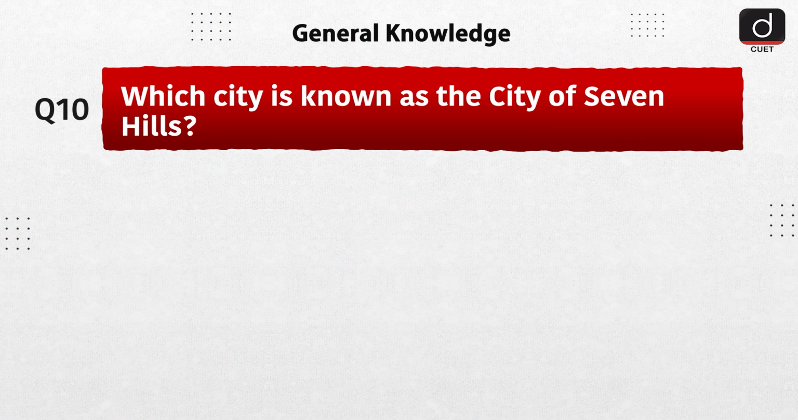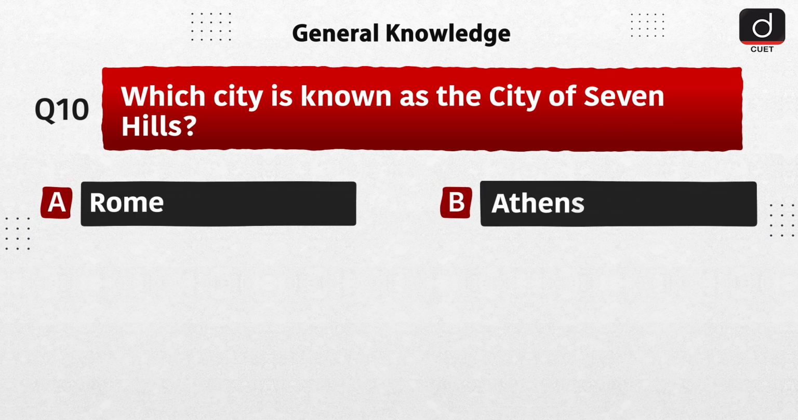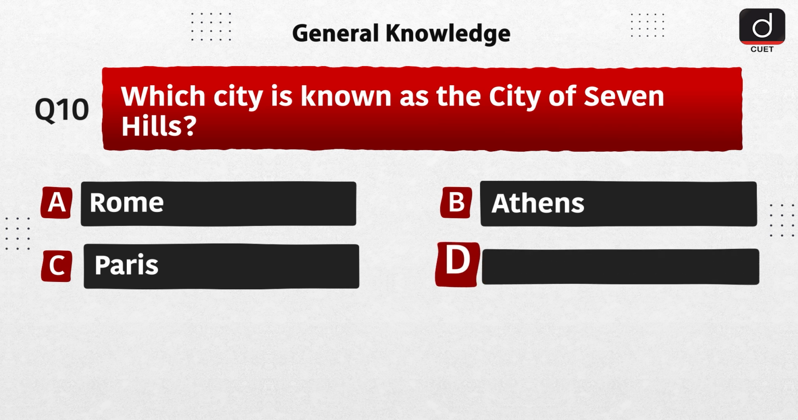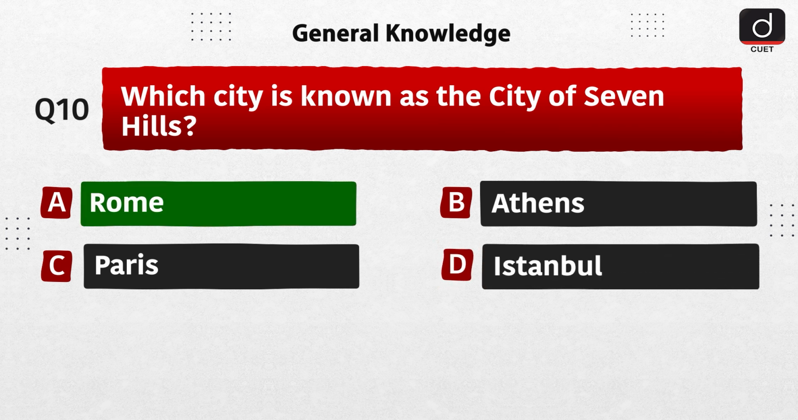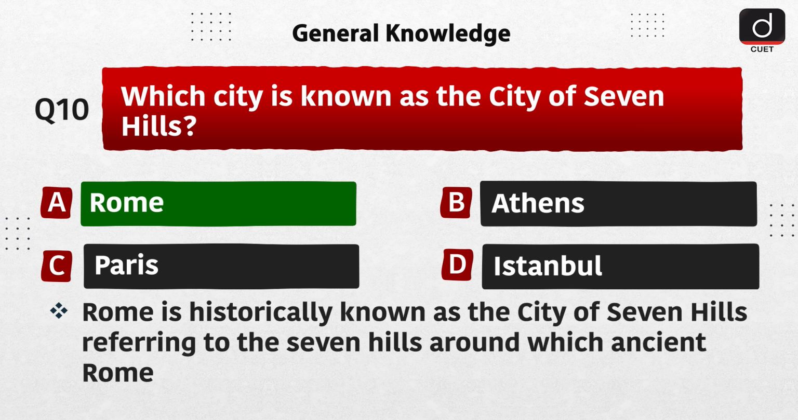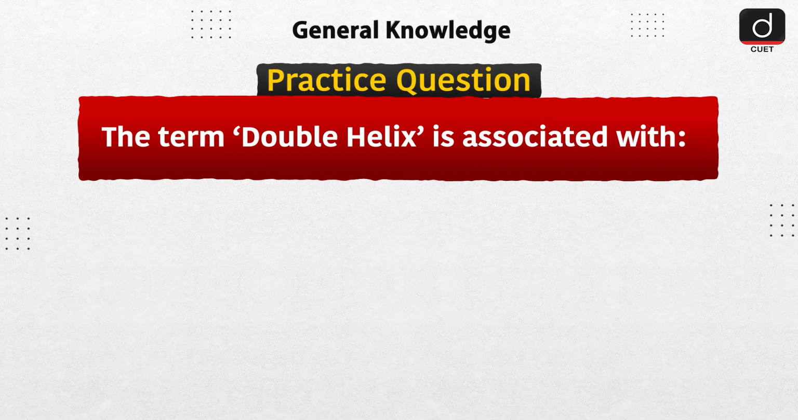Last question is, which city is known as the City of Seven Hills? A. Rome, B. Athens, C. Paris, D. Istanbul. The correct answer is option A, Rome. Rome is historically known as the City of Seven Hills, referring to the seven hills around which ancient Rome was built. Now it's time for practice question.